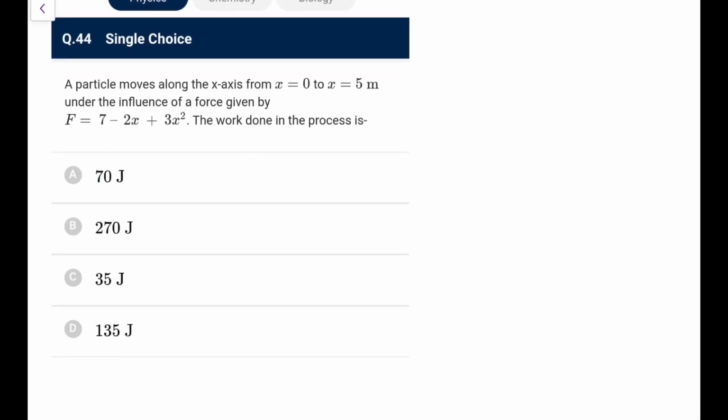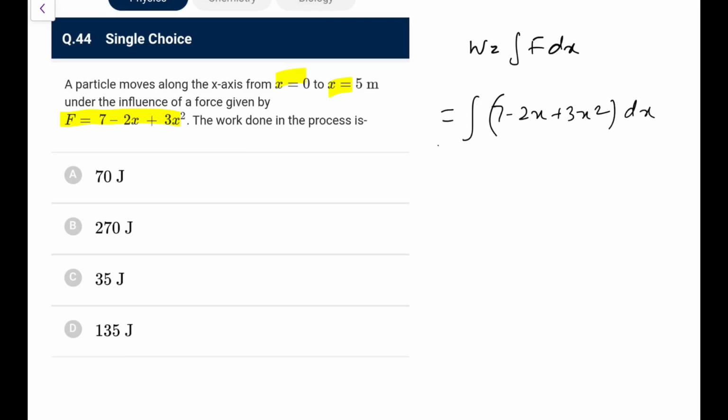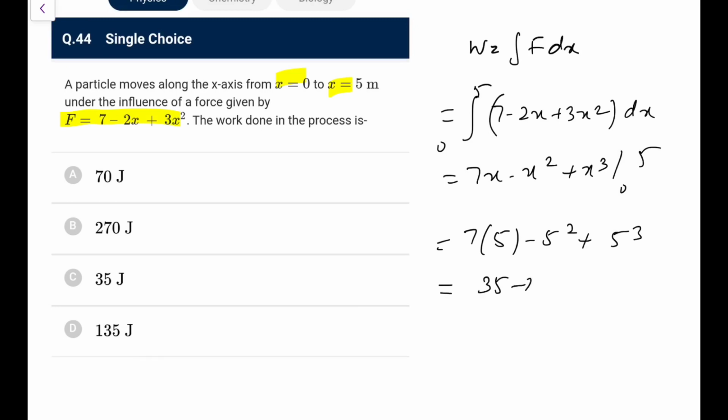Next. A particle moves along the x-axis from 0 to 5 under the influence of this force. The work done in the process is, work done is integration of F dx. So 7 minus 2x plus 3x square dx from 0 to 5. 7x minus x square plus x cube from 0 to 5. Put 7 into 5 minus 5 square plus 5 cube, because at 0 everything will be 0. So 35 minus 25 plus 125. So 125 plus 10, that is 135 joule. Go for option D. Simple integration you have to do here.